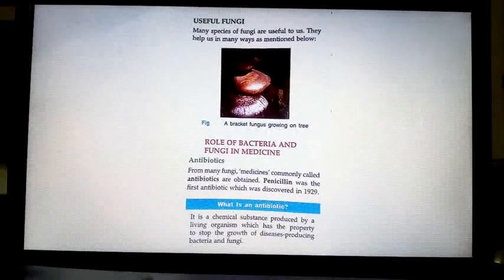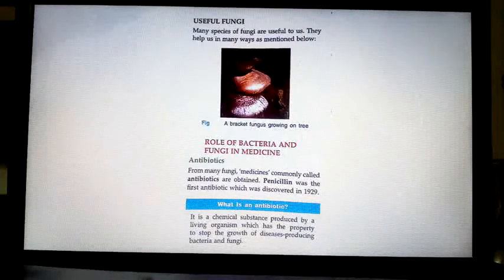Penicillin was the first antibiotic which was discovered in 1929. What is an antibiotic? It is a chemical substance produced by a living organism which has a property to stop the growth of disease-producing bacteria and fungi. See how nice. From the fungi only it is derived. It is a material taken out from the fungi or bacteria, from the living organisms, to prevent or to stop the growth of disease causing bacteria and fungi.